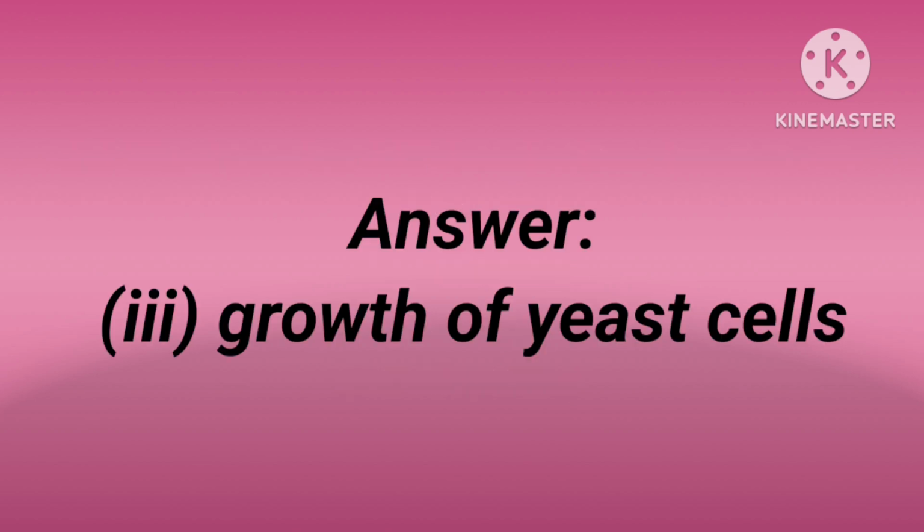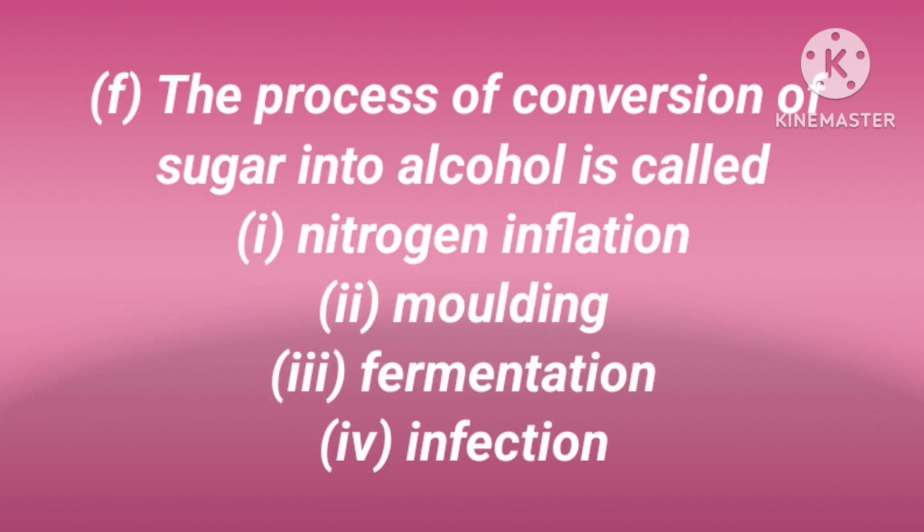So, the growth of yeast is one of the main reasons for fluffy idli, fluffy bread, or cakes. It is not only in idli, even in dosa, where it becomes fluffy, it is due to the growth of yeast.